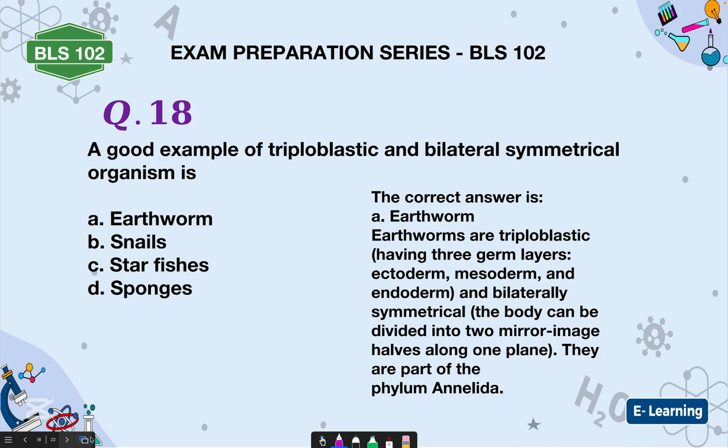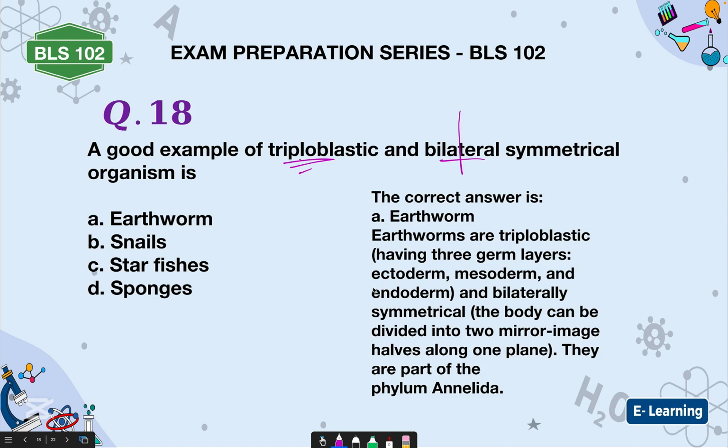All right. A good example of triploblastic and bilaterally symmetrical organism. When you say something is triploblastic, it means it has three body germ layers, which are ectoderm, mesoderm, and endoderm. And when you say something is bilaterally symmetrical, you mean that it can be divided into what? Two equal halves or two mirror images.